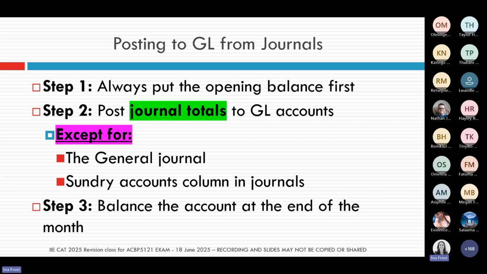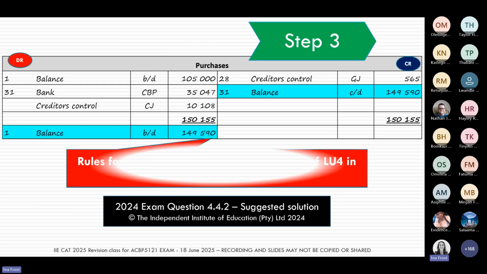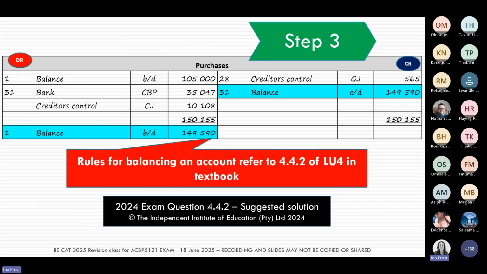And then the last step, step number 3, is again easy marks to score in an assessment. This is the step where we remember to balance an account. To balance the account, we subtract the smaller side of the account from the bigger side. So for our purchases, the debit side was the bigger of the two sides, and I'm going to subtract the credit side, and then the balance or the remainder is the